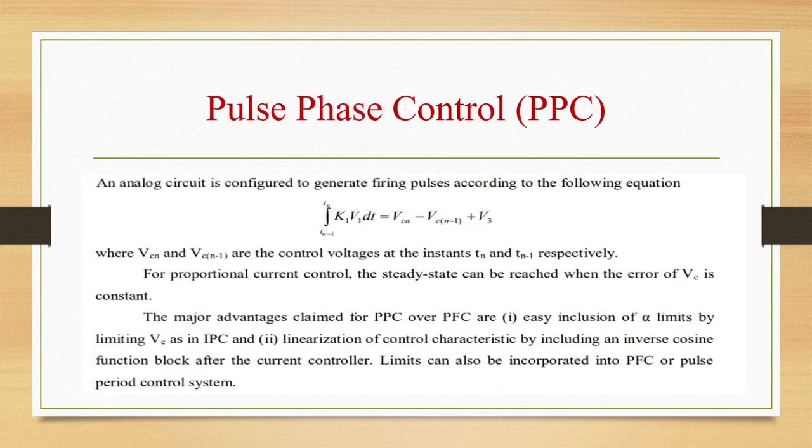So an analog circuit will be configured to generate firing pulses according to this equation, and for proportional current control, steady state can be reached when the error of VC is constant. Major advantages claimed for PPC over PFC are easy inclusion of alpha limits, linearization of control characteristics by including inverse cosine function.